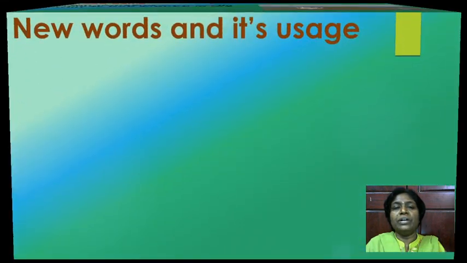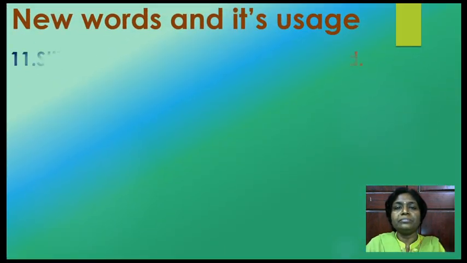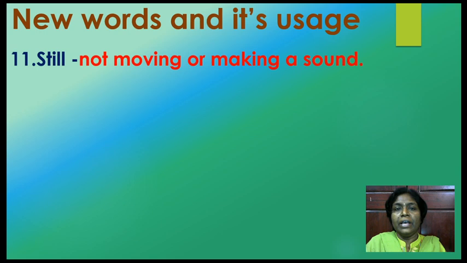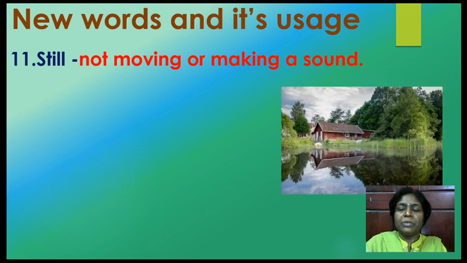Okay, the next word is still, which means not moving, not making a sound, without any movement. Now look at this picture. There is a house and there is still water. Why do I call this still water?